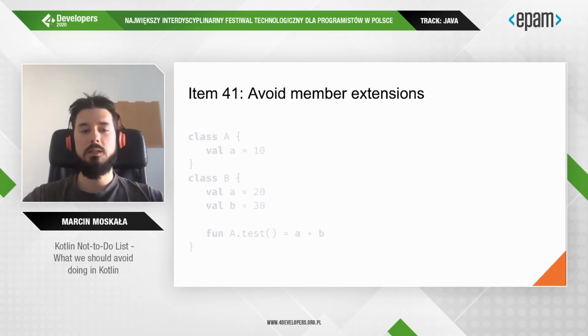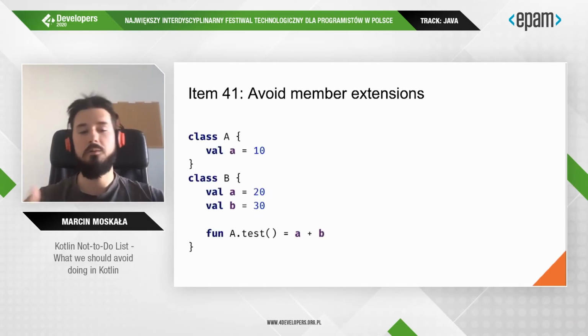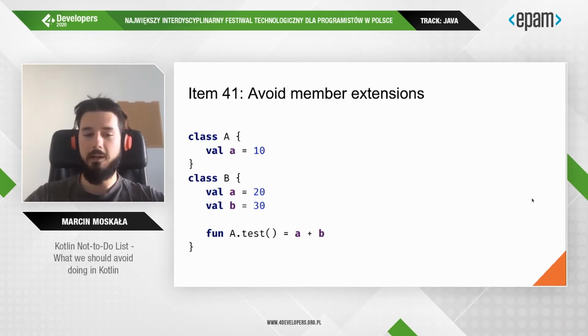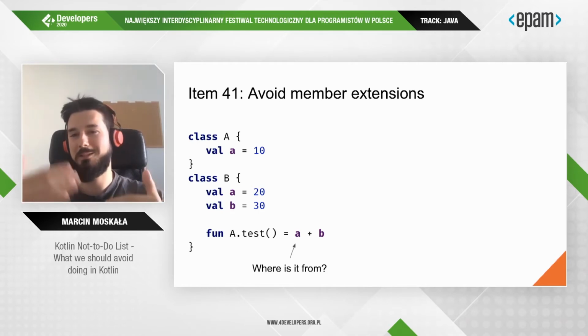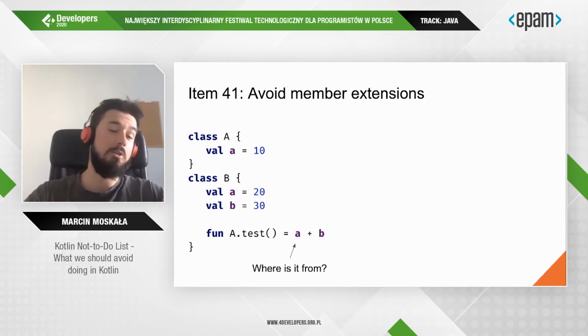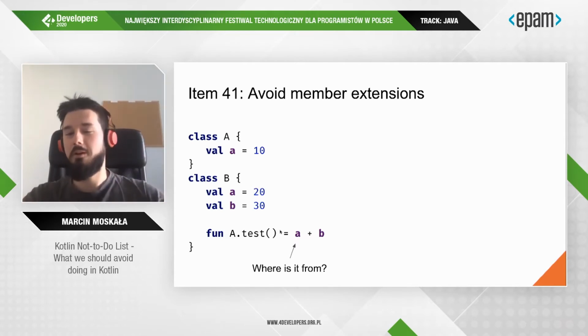So why are member extensions bad? First of all, implicit receivers, we do not know where something comes from. So here we have A both in A and B. So where does that come from? I can make a poll right now, but we have a delay in my stream. So it actually comes from A, but it might be very confusing.